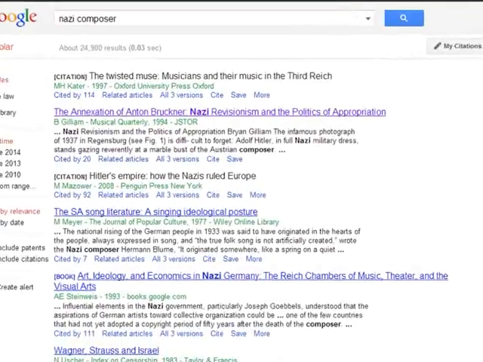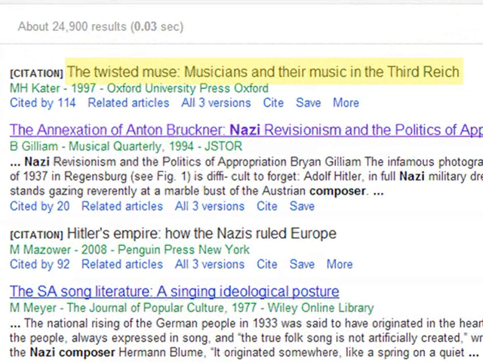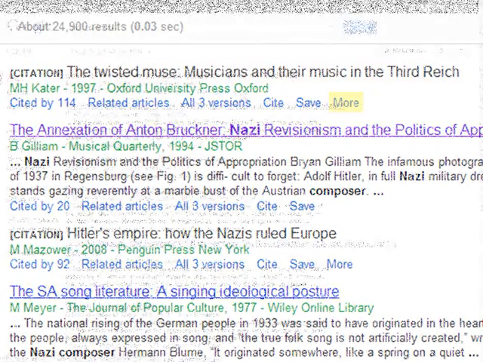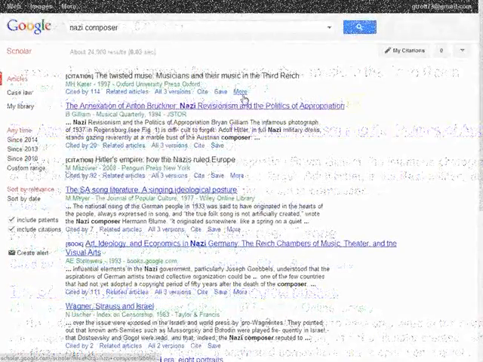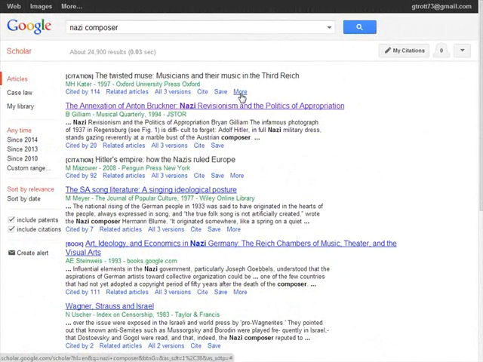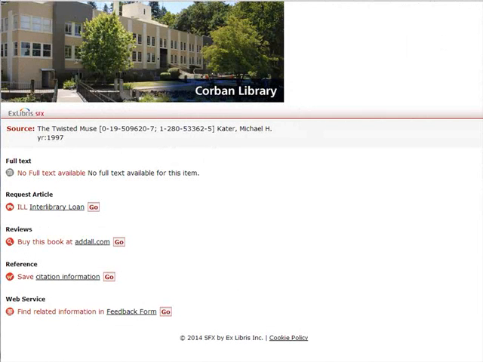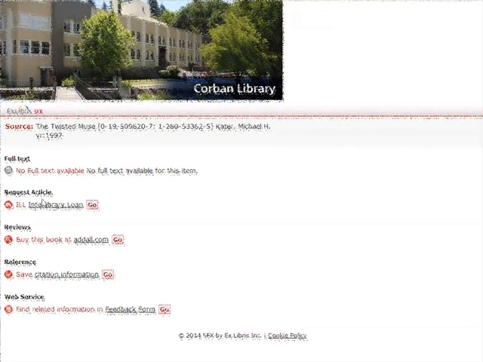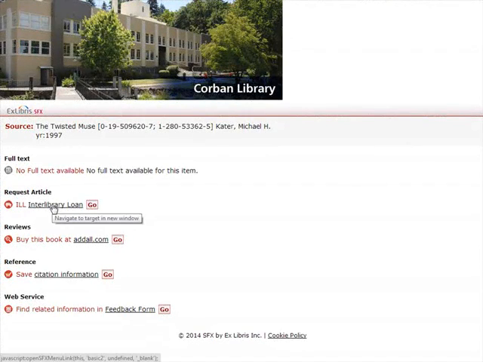There are a few interesting results. For example, a work entitled The Twisted Muse, Musicians and Their Music in the Third Reich. It is not available full text, but if you click on More, it will show a link entitled Get Help at Corbin. Click on it and it will search Corbin's collection. In this case, it is not available, but it does provide an opportunity to request it. Hit Interlibrary Loan. It takes you to a form, and again, all you need to do is put your name and we will contact you when the title comes in.